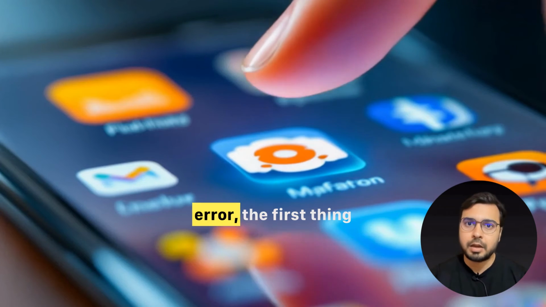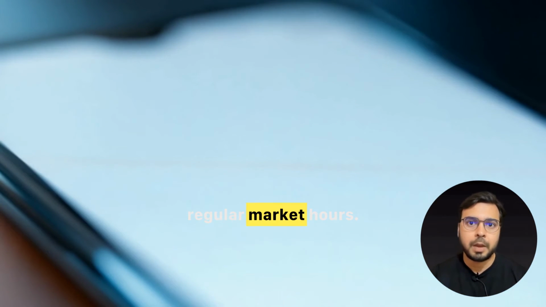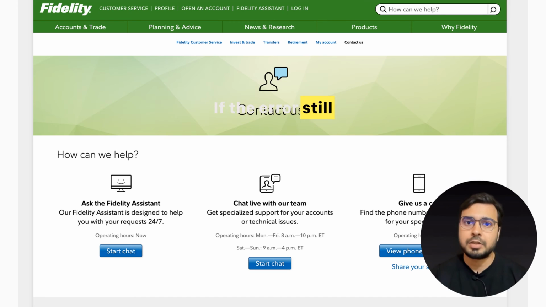To deal with the error, the first thing we suggest is to place your order during regular market hours. This error typically shows up because you are trying to place a market order after hours. So try again during market hours and check if the error still comes. If the error still comes even during market hours, then we suggest you reach out to the Fidelity support team. They can help review your account and assist you with the issue.